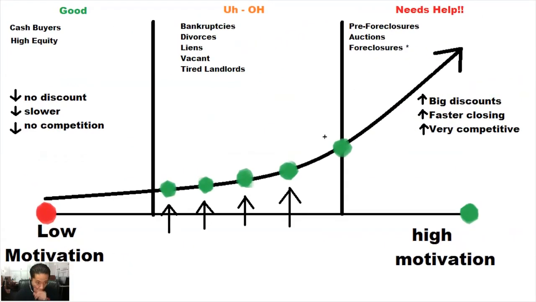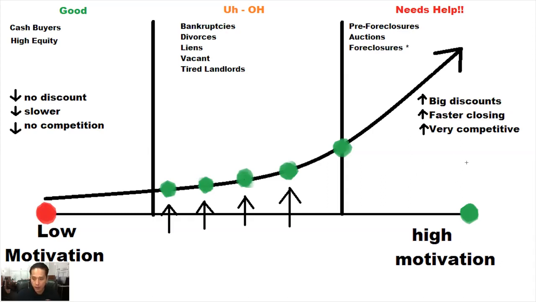So as you can see, Propstream allows you to take control of the level of motivation, whether you're looking for low motivation because you're not looking for leads, you're looking for a buyer, or maybe you're looking for leads, but you're looking for very motivated leads. So you're just focusing on the high motivated categories like the pre-foreclosures, auction, foreclosures. But as you guys can see, this category does have a lot of competition. And as you guys are very aware, it's not going to happen all the time, but that Cinderella story of the first time you call, you get a deal, it's not going to really pan out too often here in the real estate investing world.